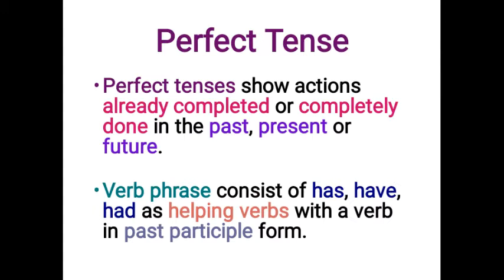I am just giving a small overview to the subtypes of the three tenses so that when we discuss each type of tense in detail, you have more clear view. Number 2, perfect tense. Perfect tenses show actions already completed or completely done in the past, present or future. Verb phrase consists of has, have or had as helping verbs with a verb in past participle form.